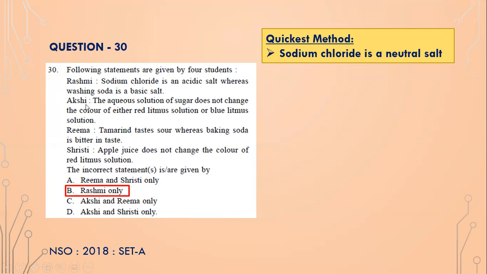Otherwise, Akshi says the aqueous solution of sugar does not change the color of either red litmus or blue litmus. This is fine, isn't it? Because it's a neutral solution. Tamarind tastes sour, whereas baking soda is bitter, which is true. And Srishti says apple juice does not change the color of red litmus solution, which is also true, isn't it? So only Rashmi is incorrect.